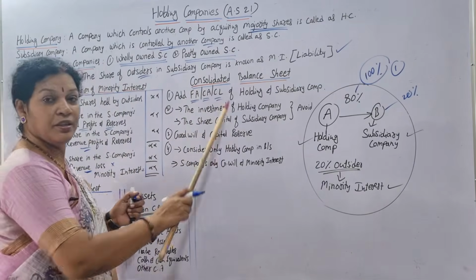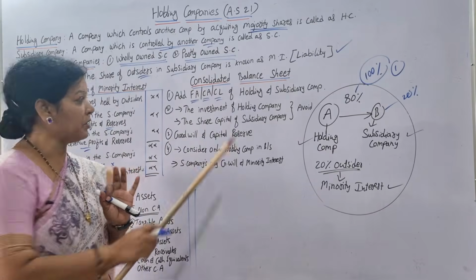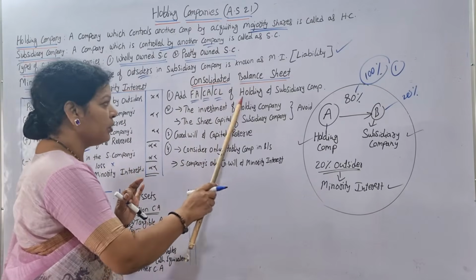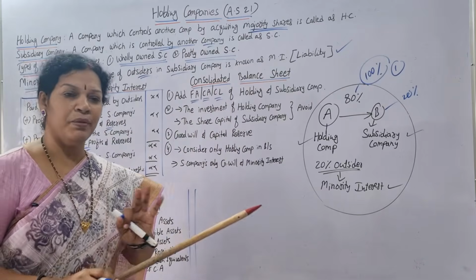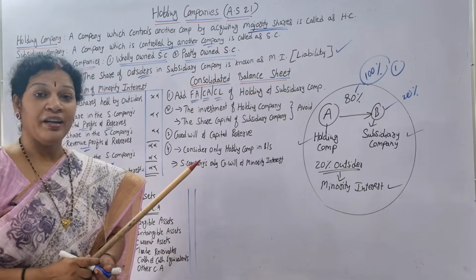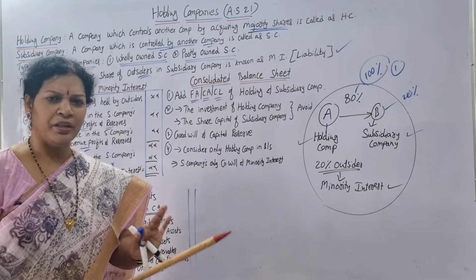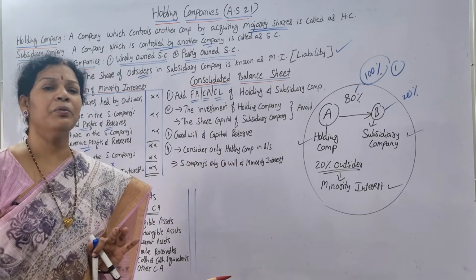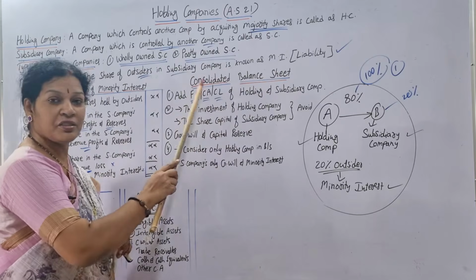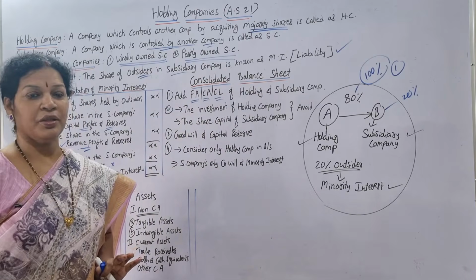These three, fixed assets, current assets, current liabilities, of the holding and subsidiary companies, just simply add and show in the consolidated balance sheet. Don't do anything, simply add. What are we going to add? Fixed assets, current assets, current liabilities.